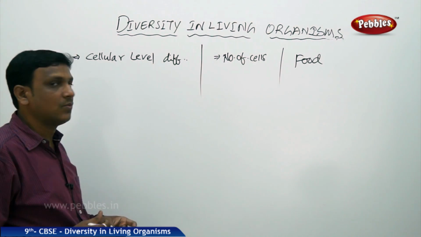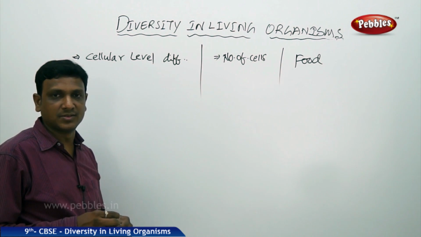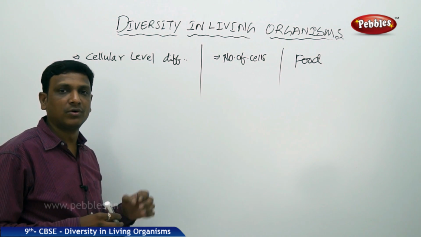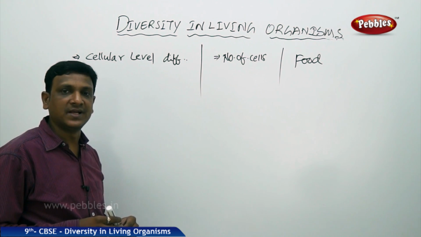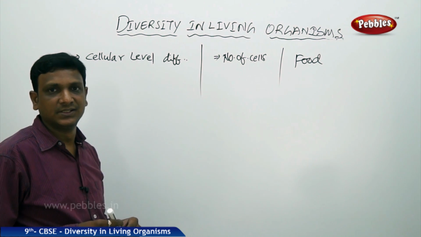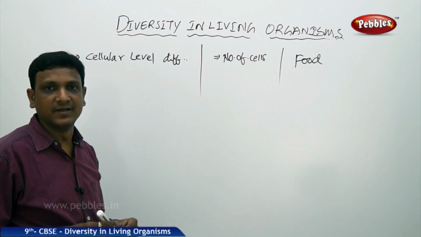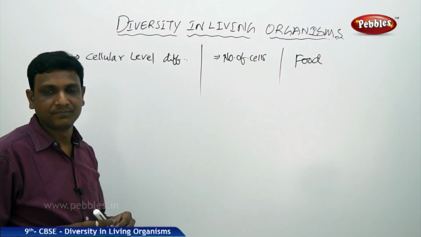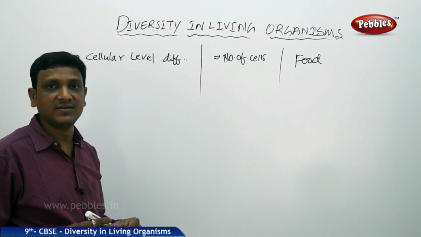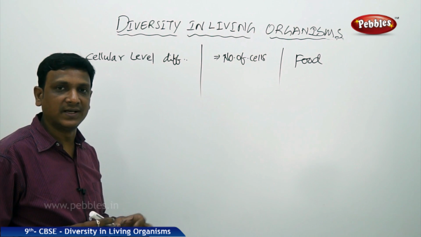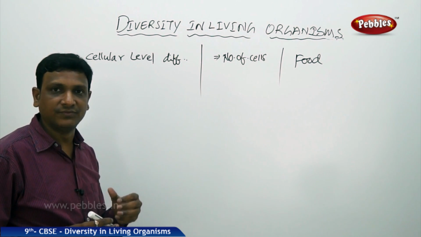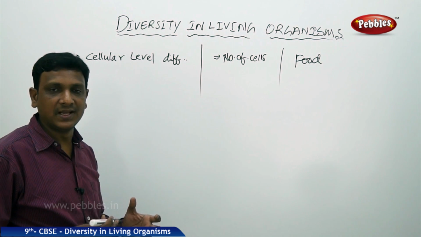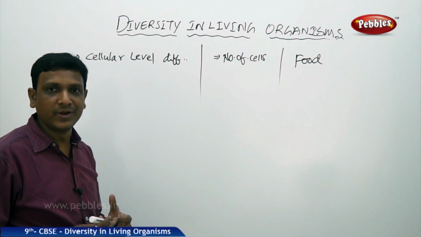So let us see, we have seen what are the fundamental characteristics on basing which the classification is done. Now let us look at some more criteria. That is due to the advancement in technology. Microscopes were invented. People started looking at the living things at cellular level, observing what the living things are made up of and how the structures and functions of these fundamental units called cells. So the cell biology has started, it's growing up.